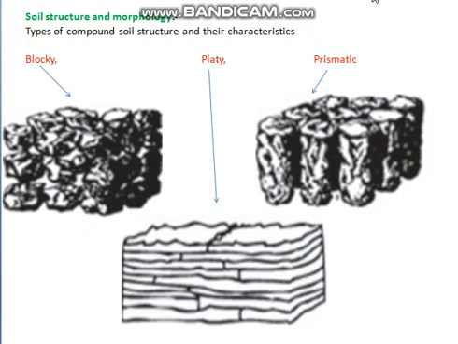Blocky means all the three dimensions, that is height, length, and breadth, are equal in size. In case of platy, we find that length and breadth are similar, but height is very less. In case of prismatic, we find that the height is quite larger as compared to length and breadth.